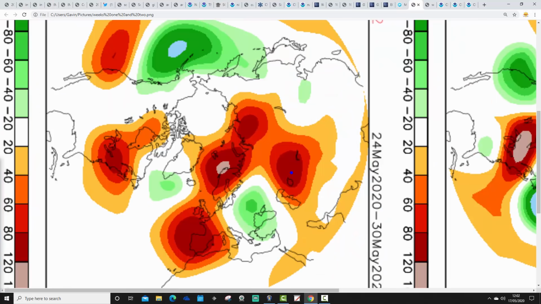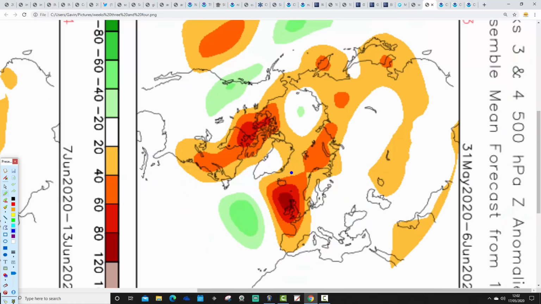An anticyclonic signal definitely. Going through to week 2, which is 24th to the 30th of May. Again, strong anticyclonic signals. This is the ridge from the Azores high. Looks like it's trying to build north as well. That's what I was just talking about. When you get that high pressure trying to build up towards Scandinavia, then you're setting up a big area of high pressure. Most ridges can be very stable. We probably do bring a little bit of unsettled conditions through here for a time around the bank holiday weekend, but again, I think overall high pressure is the dominating factor there.